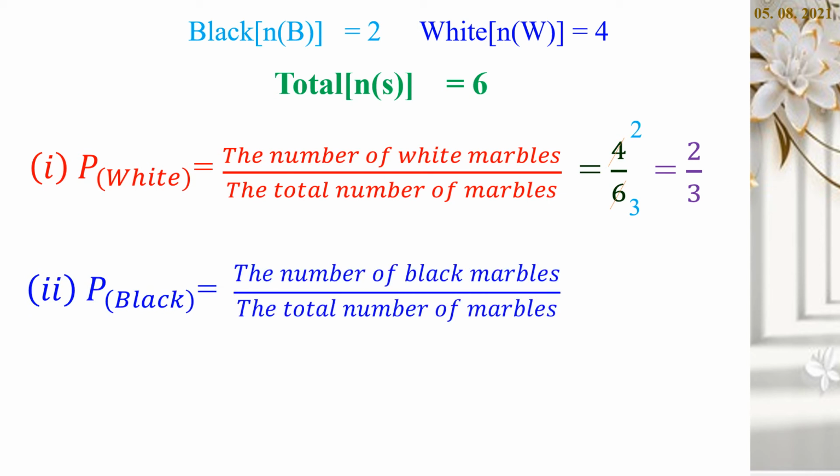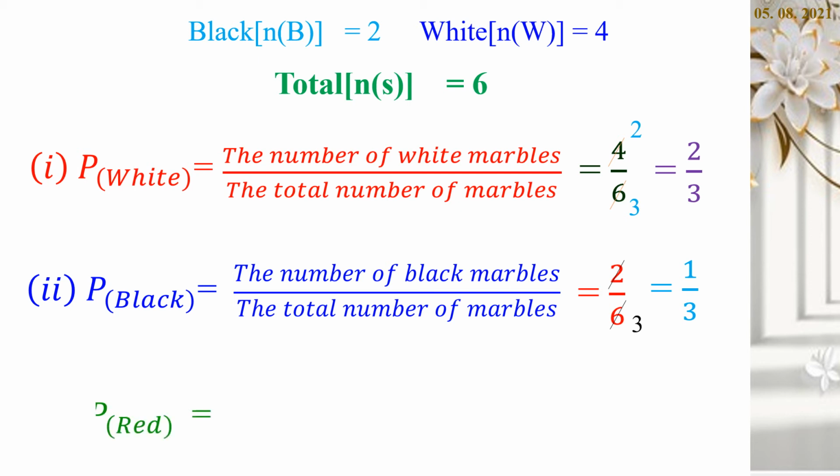So, it is equal to the number of black marbles divided by the total number of marbles. Here, the number of black marbles is equal to 2. So, 2 by 6 is the fraction. On cancelling, 6 by 2, we get 3 in the place of 6. Here the common factor is 2. So the fraction becomes 1 by 3.